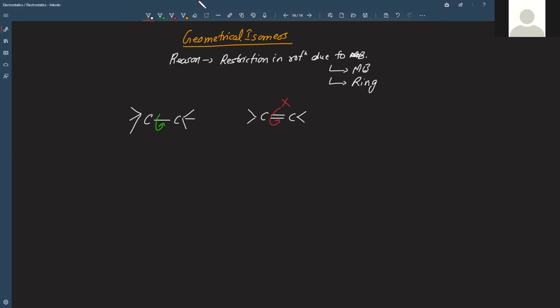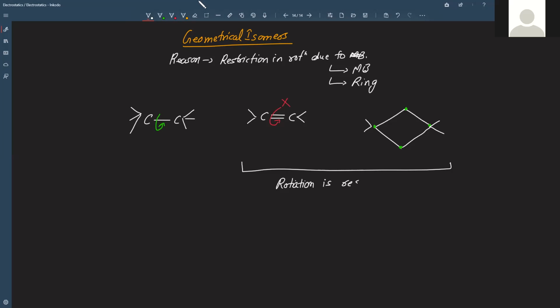or even in the case of rings, it won't be possible. So if there is a ring formation like this, these junctions are nothing but carbons. So there is a carbon here, carbon here, carbon here, in a ring. Even if it is an inorganic compound, it will be the same thing. And there are 2 groups here and 2 groups here. Now, if it wants to rotate, this rotation is again restricted. So in these 2 cases, we say that the rotation is restricted.